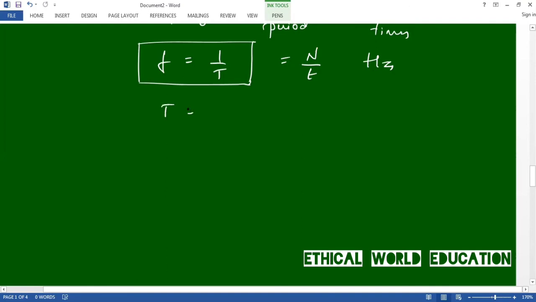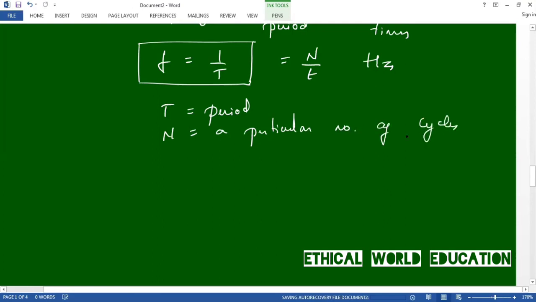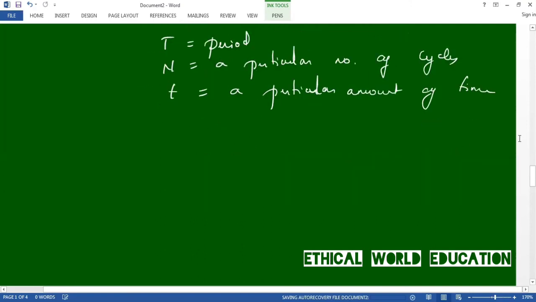Here T is equal to period, or the time which is required for one cycle. N is equal to a particular number of cycles, and T is equal to a particular amount of time.